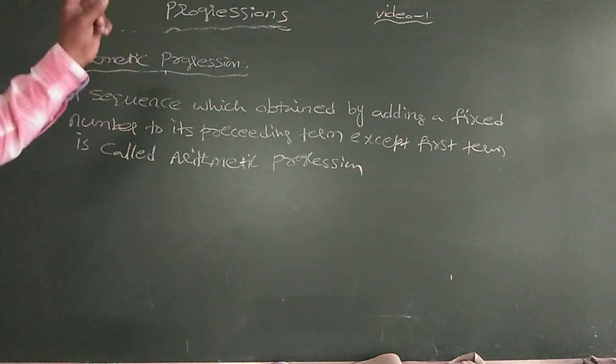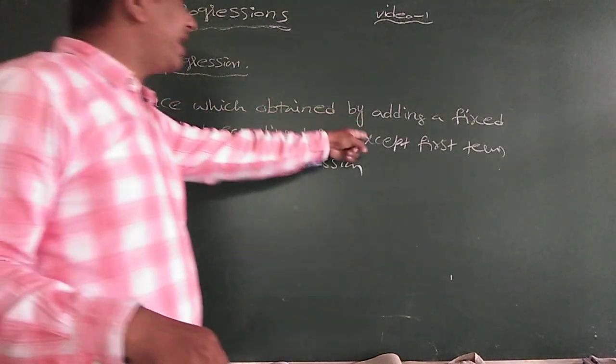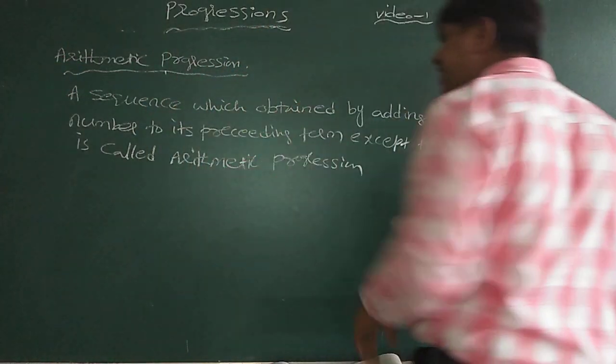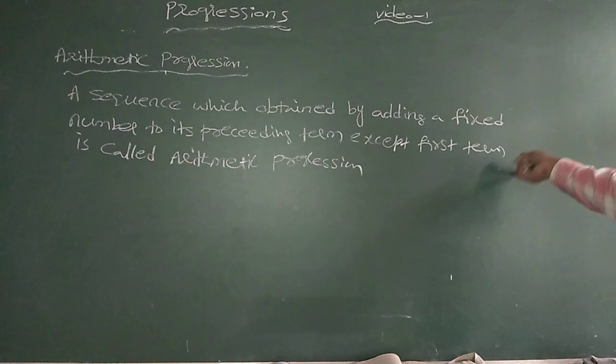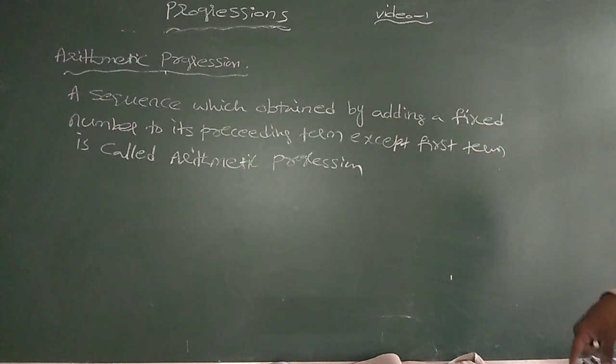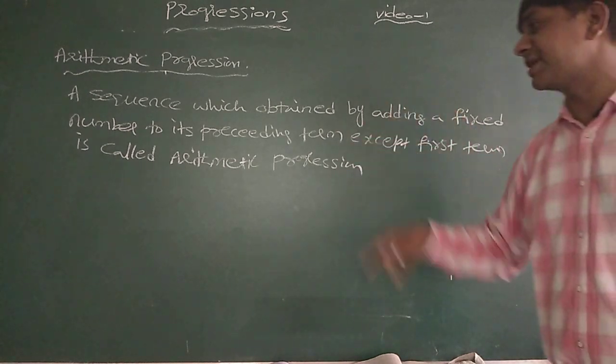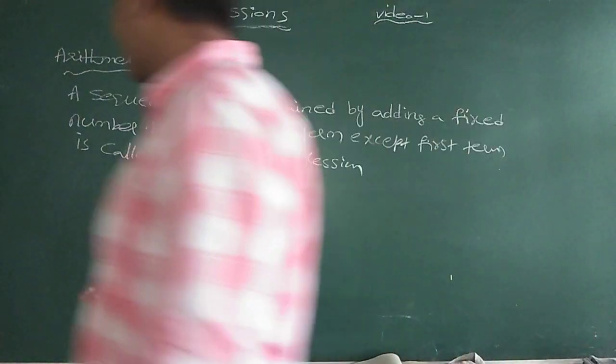A sequence obtained by adding a fixed number to its preceding term except the first term is called an arithmetic progression.